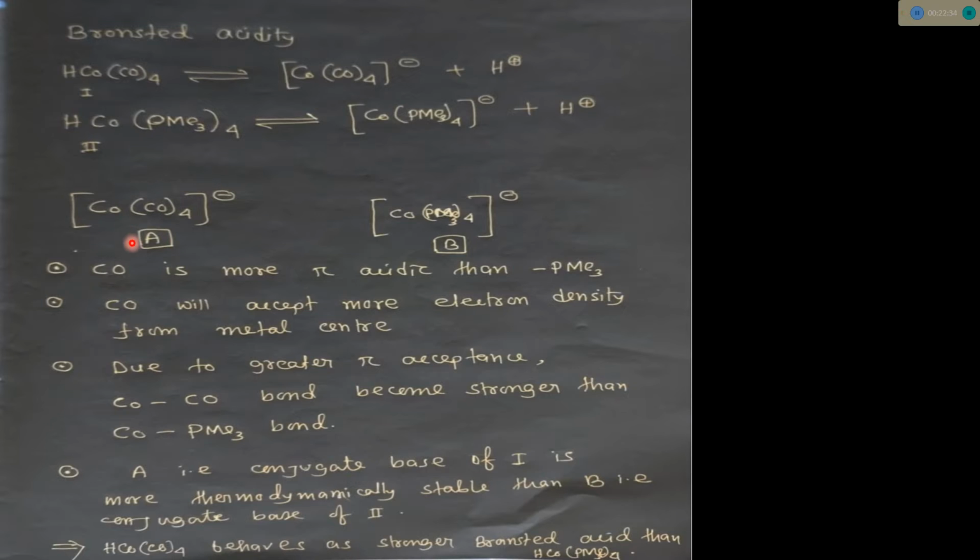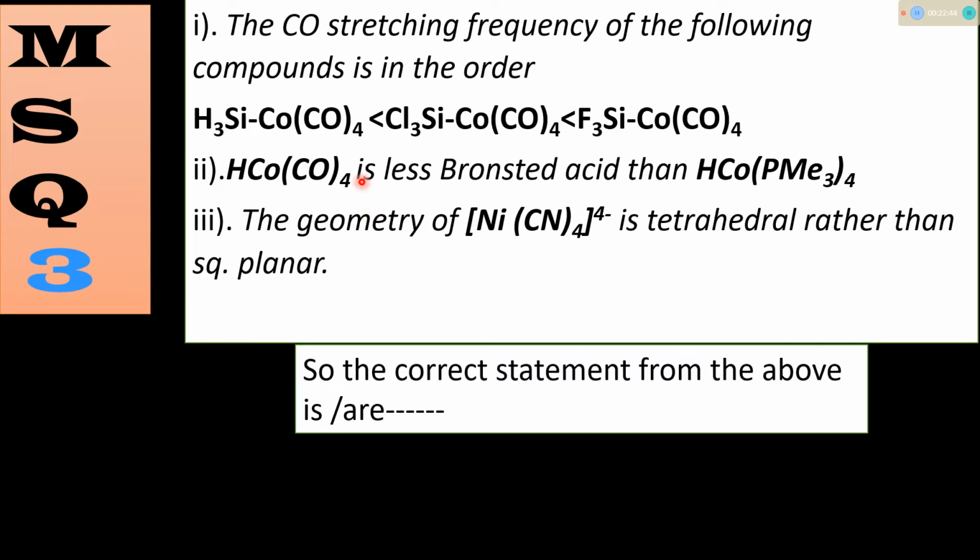Since this conjugate base is more stable, HCo(CO)4 is more Bronsted acidic than HCo(CO)3(PMe3). So the statement that HCo(CO)4 is less Bronsted acidic than HCo(CO)3PMe3 is wrong, or you can say incorrect. HCo(CO)4 is more Bronsted acidic than HCo(CO)3PMe3.